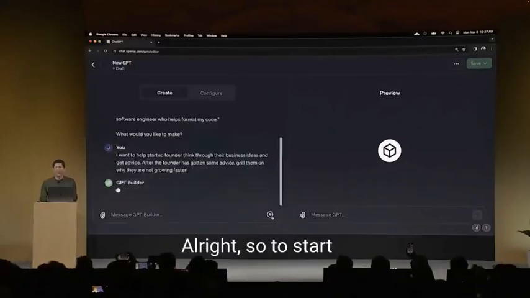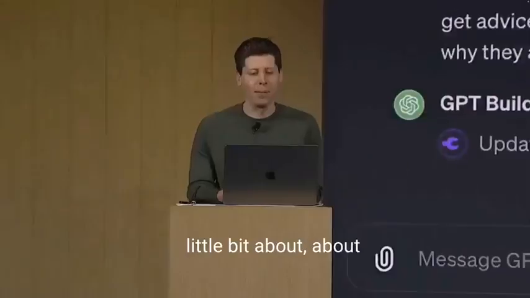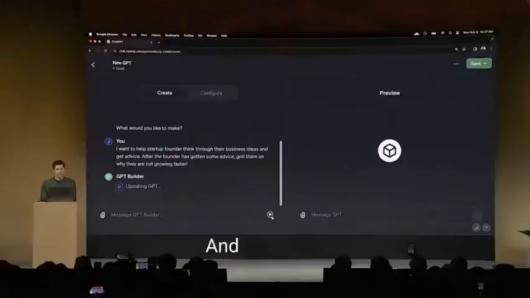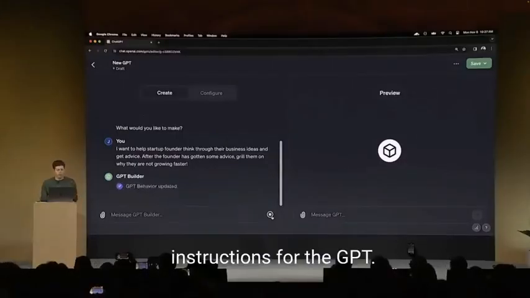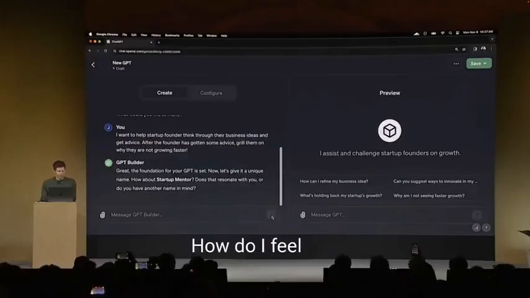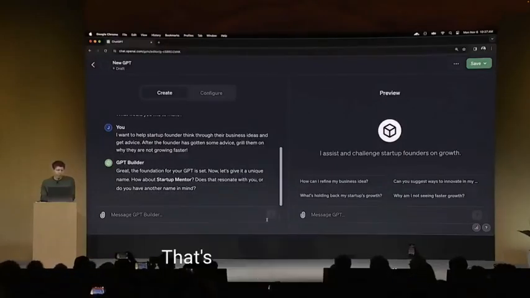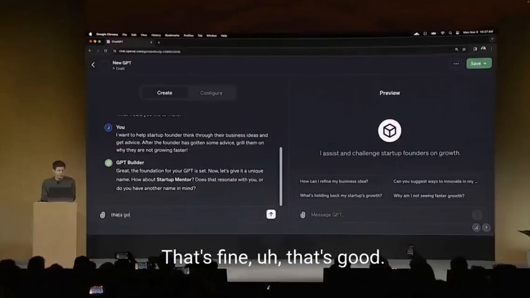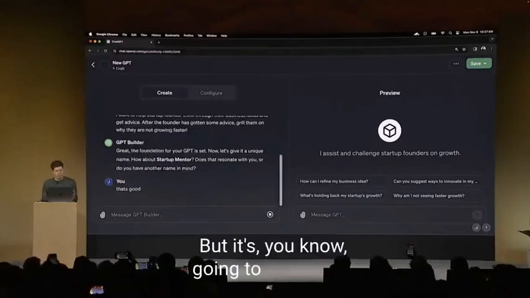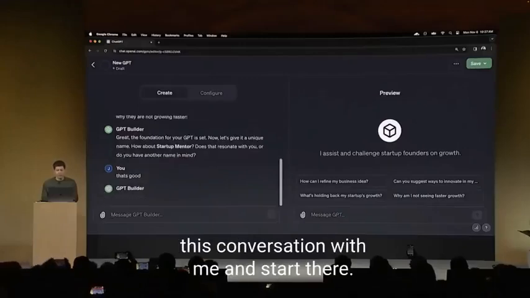All right, so to start off, I just tell the GPT a little bit about what I want here. And it's going to go off and start thinking about that, and it's going to write some detailed instructions for the GPT. It's also going to ask me about a name. How do I feel about Startup Mentor? That's fine. That's good. If I didn't like the name, of course, I could call it something else, but it's going to try to have this conversation with me and start there.